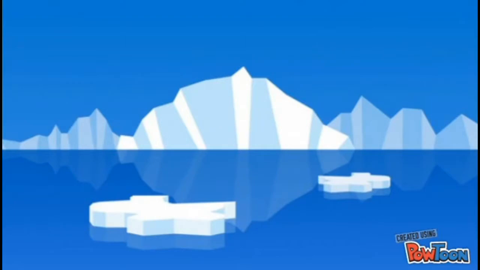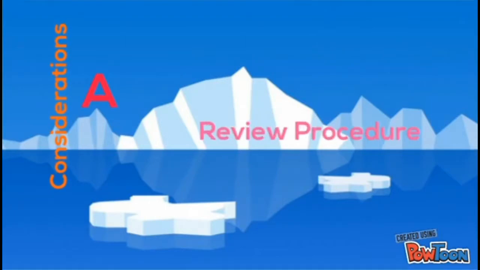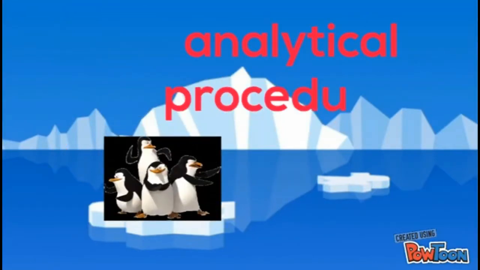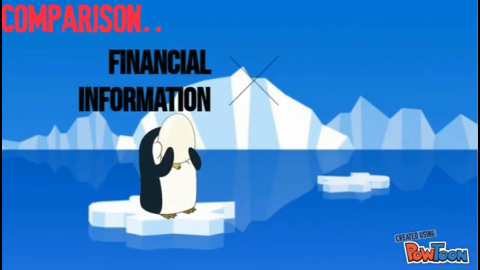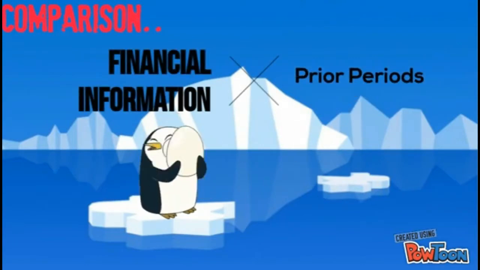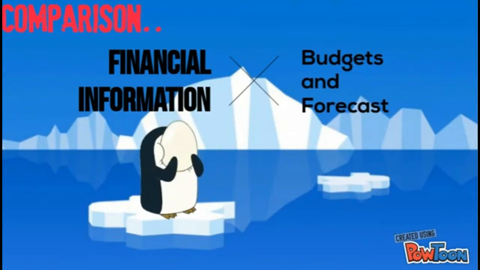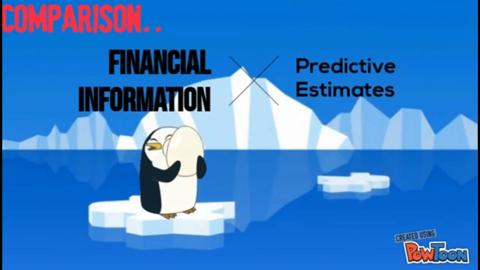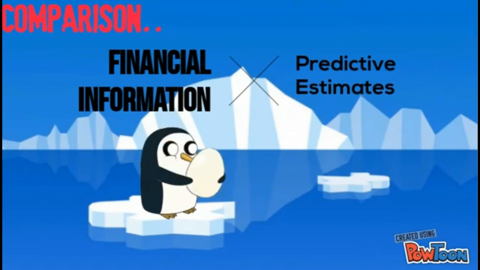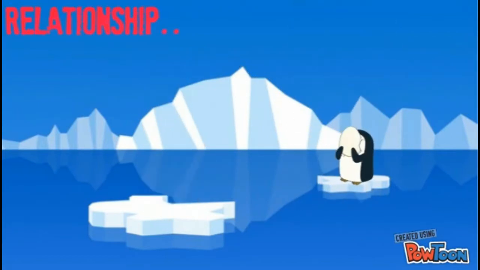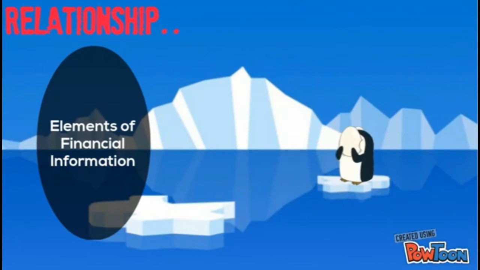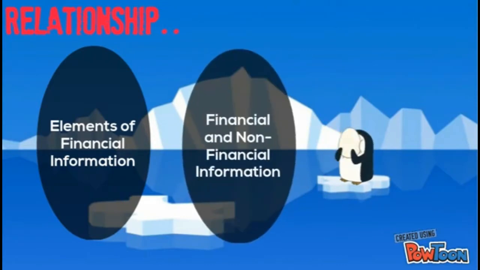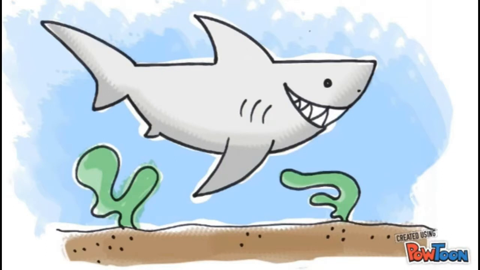Welcome to the Penguin Kingdom. Before that, here is the consideration of analytical review procedures. In planning analytical procedures, it generally considers comparisons of financial information and relationships. The financial information will be compared with prior periods for historical data, budgets and forecasts for future-oriented data, and predictive estimates, for example the annual depreciation charge and industry averages. Meanwhile, relationships refer to elements of financial information which are expected to adhere to a predicted pattern, and financial and non-financial information. Think twice before you dive in because the shark is coming.